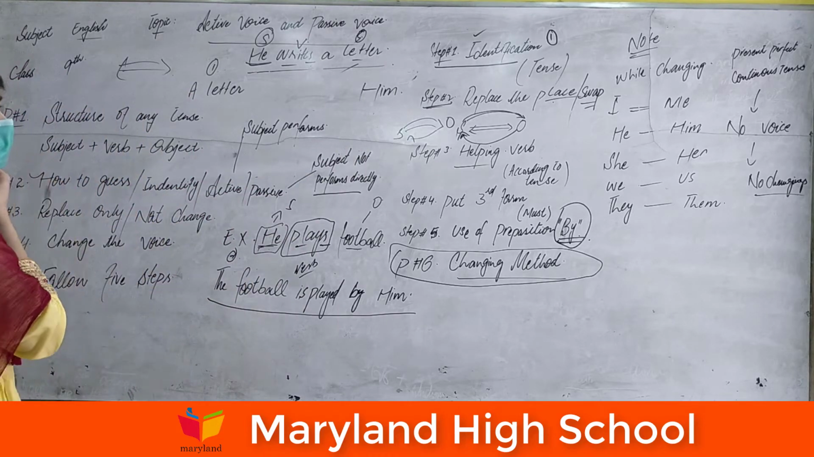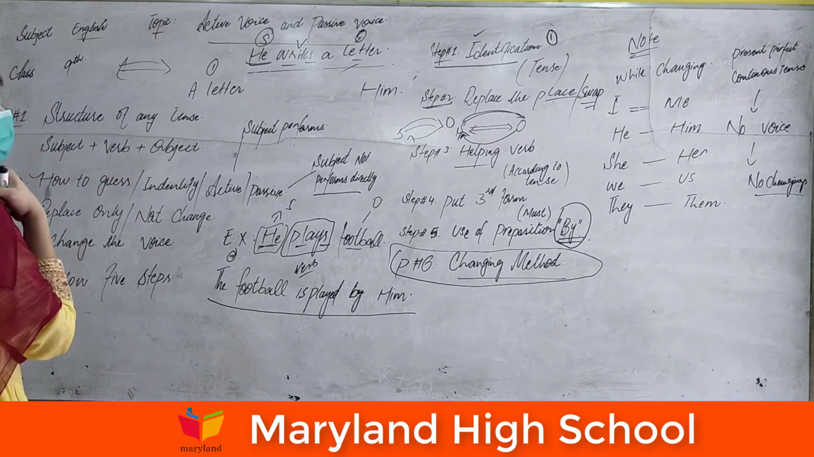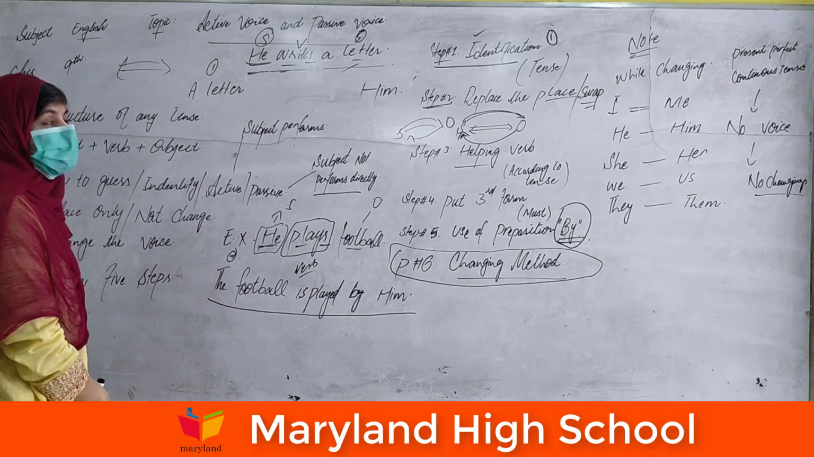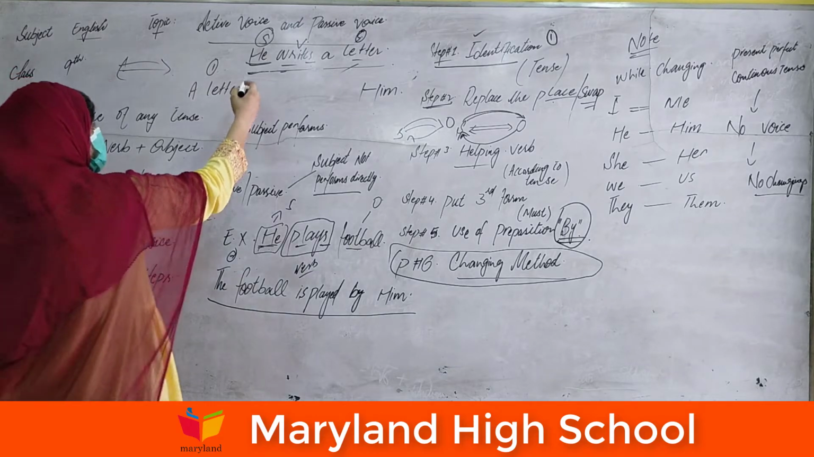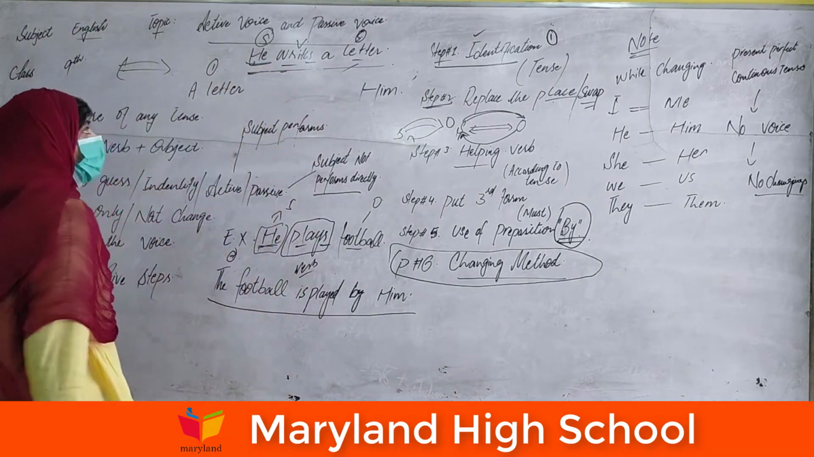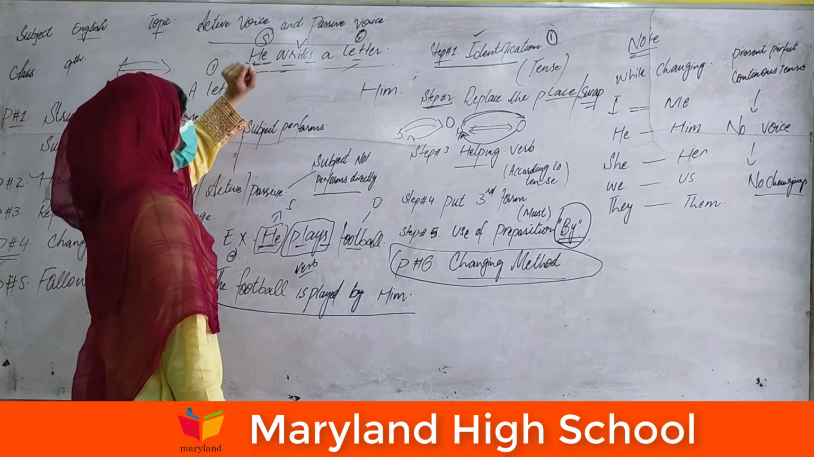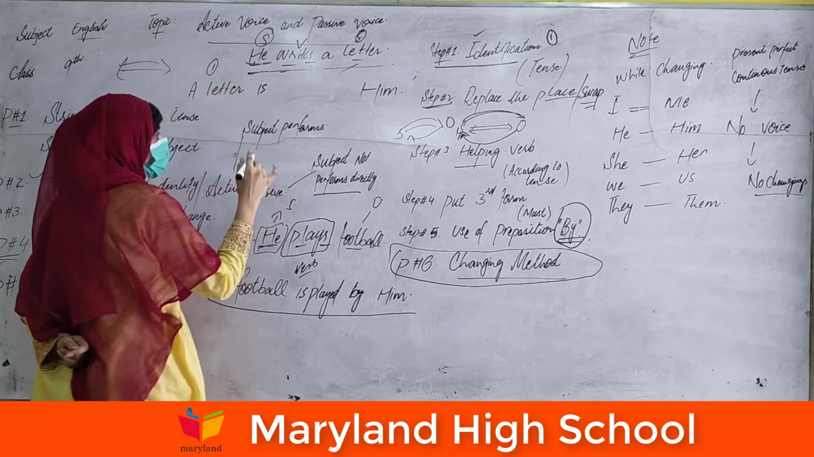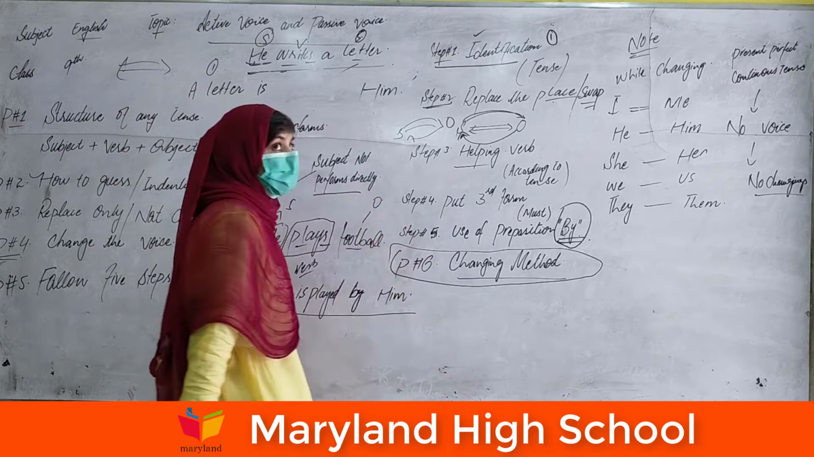Swap is done. Third step, add the helping verb. How can we add the helping verb? The helping verbs of the present indefinite tense are is, am, are. How many persons are writing a letter? Only one person is writing a letter. Then we have to put "is". This is the third step.